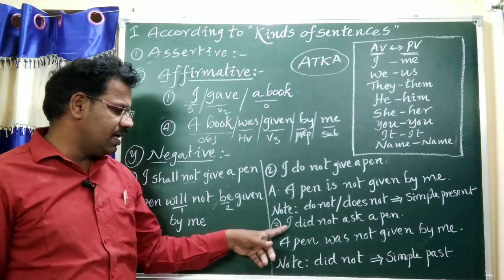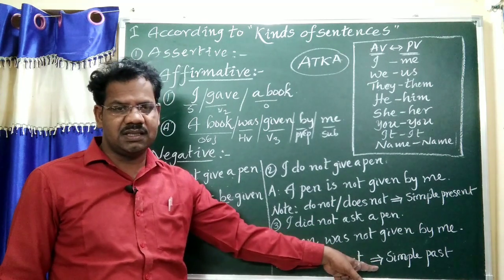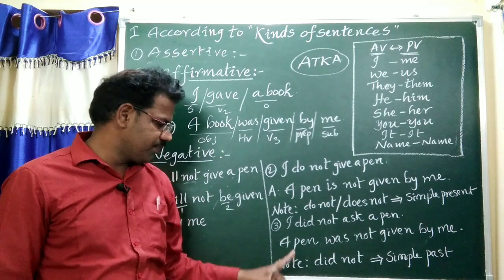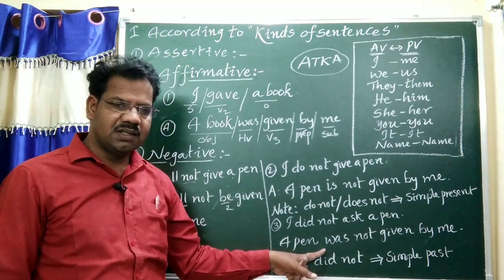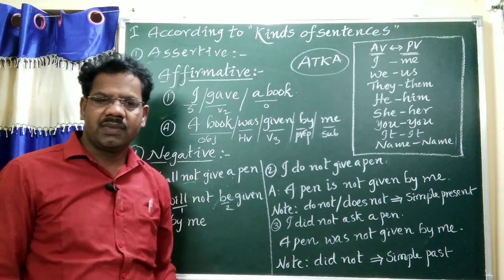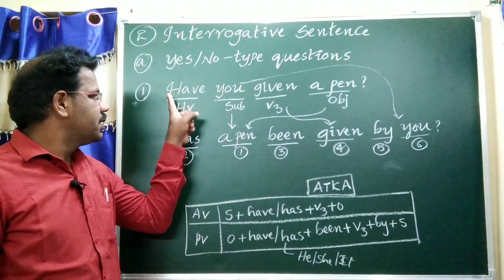And the second one: I did not ask a pen. Did not always refers to simple past tense. To find tense, it means simple past tense. A pen was not given by me.